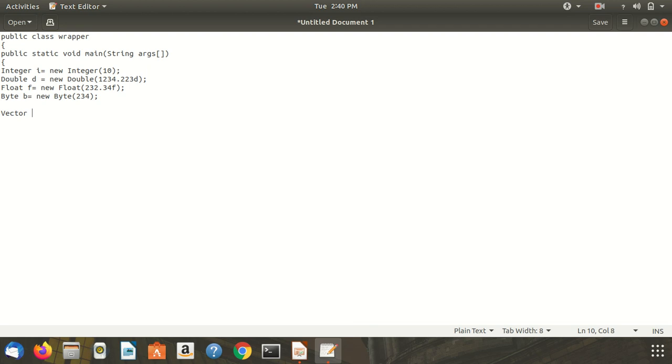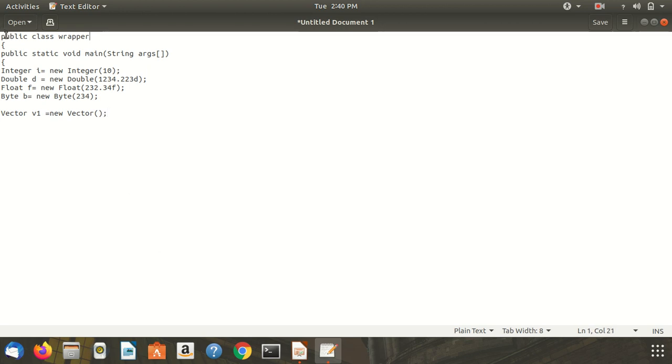It is a utility class available in the Java util package. For that we create the vector objects.